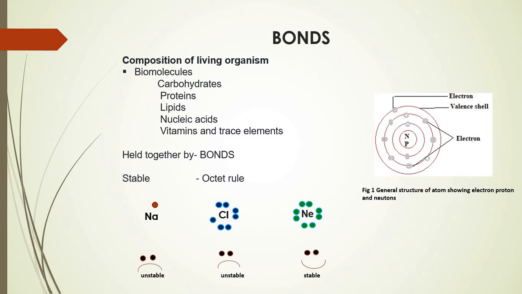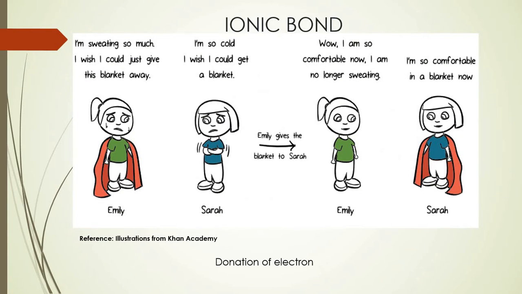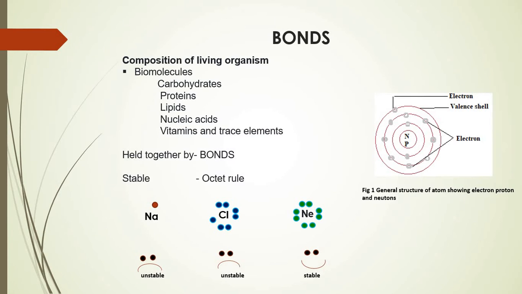Here in the diagram you can see that the atom consists of a centrally located nucleus which contains the protons as well as neutrons, and surrounding the nucleus one can see a large number of electrons which are revolving around the nucleus in orbits. There are three different orbits shown in the diagram, and these three different orbits, if I say from inner